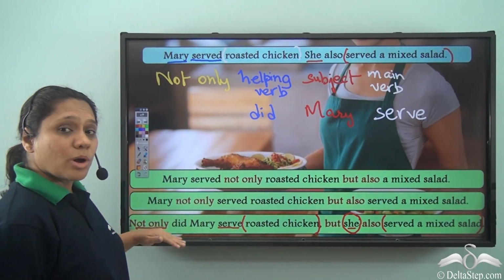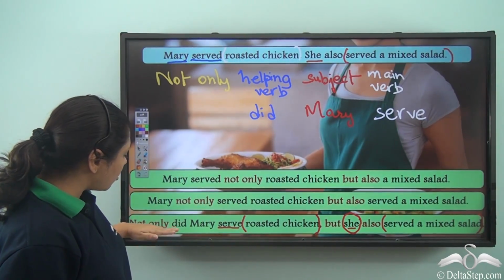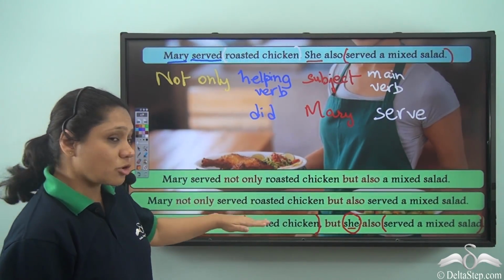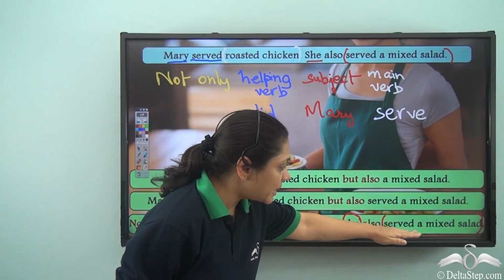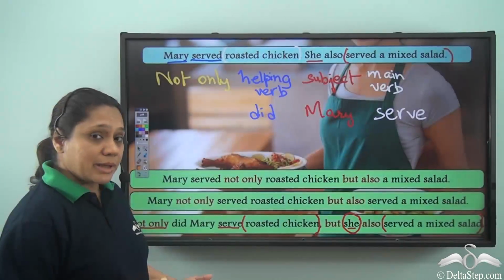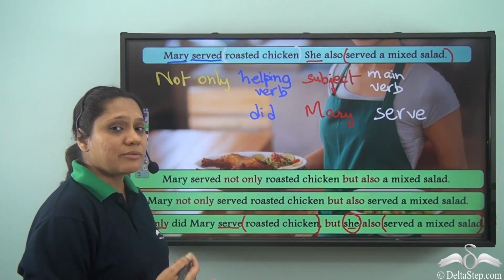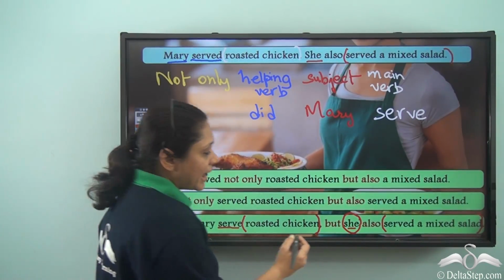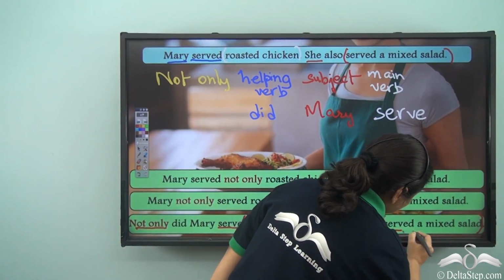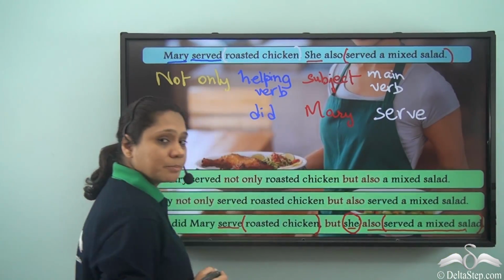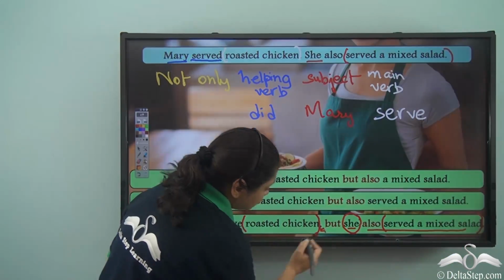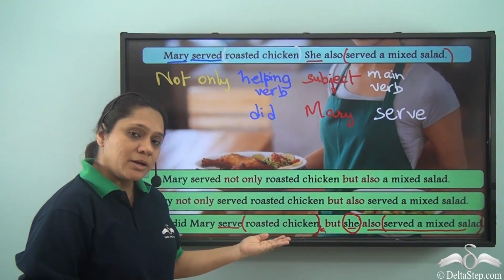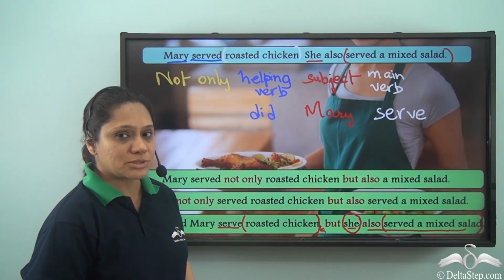So here, what is our sentence? Not only did Mary serve roasted chicken, but she also served a mixed salad. So here, we are stressing or giving little more importance to the fact that she also served a mixed salad. Now, you will notice that there is a comma here. It is optional. You may or may not use the comma.